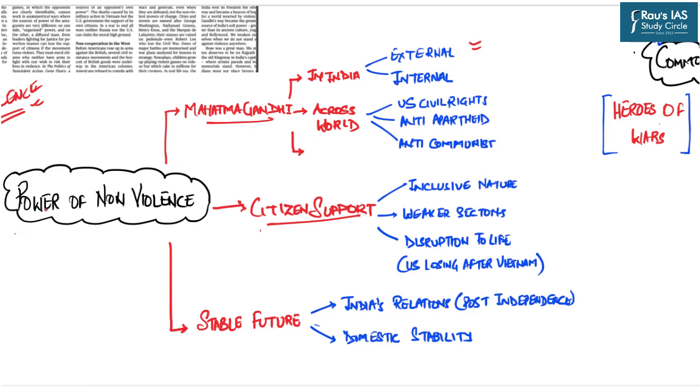Now, this section of the article discusses the power of non-violence with prime reference to Mahatma Gandhi. We all know that whenever terms like non-violence, truth, ahimsa, satyagraha come into our mind, they are somehow associated with Mahatma Gandhi. So in this sense, this article points out an important thing.